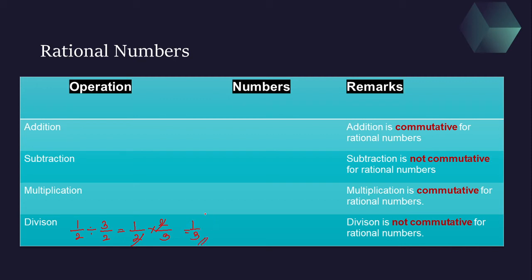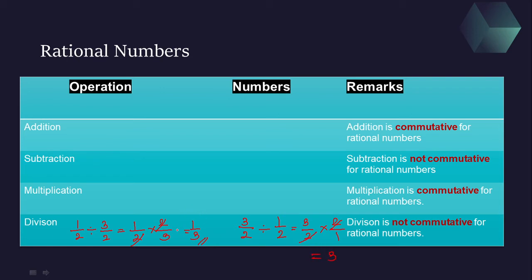Again here you may say, ma'am, here we are getting a fraction, that means it should be commutative. Now next example: if I reverse it, if we are doing 3 by 2 divided by 1 by 2, what is going to happen? 3 by 2 into 2 by 1. If you reduce this, you're going to get the answer as 3.